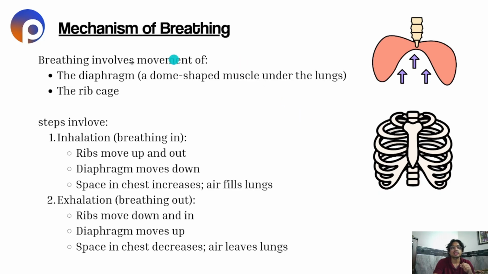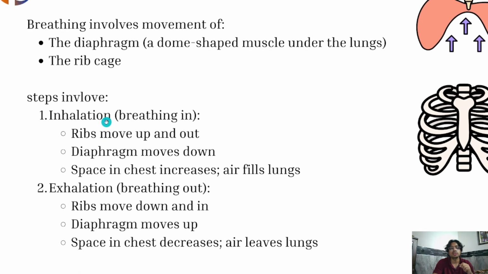The mechanism of breathing. Breathing involves movement of the diaphragm, a dome-shaped muscle under the lungs. So this is the dome-shaped muscle, which is the diaphragm. The second one is the rib cage, which protects our lungs. Now, the steps include inhalation, which is breathing in. When we inhale the oxygen, the ribs move up and out, the diaphragm moves down, and space in the chest increases because it needs to fill the lungs with air.